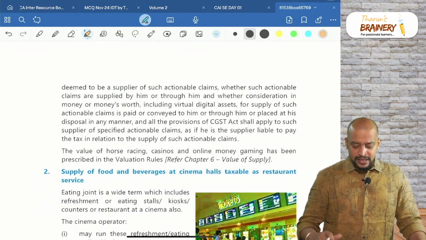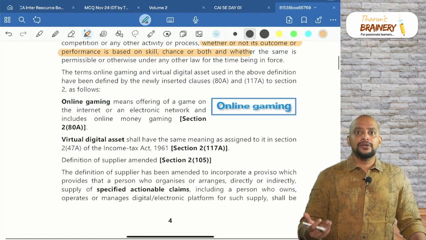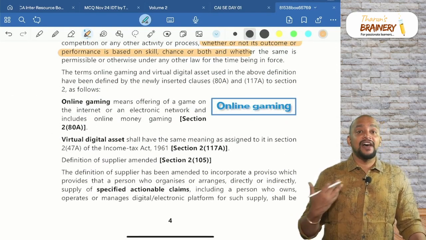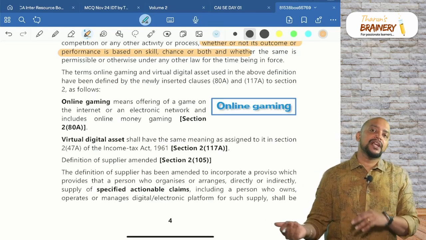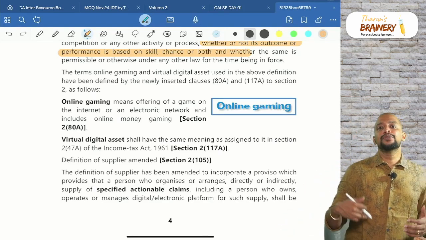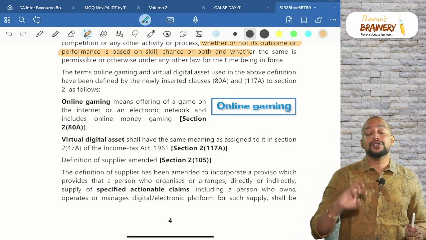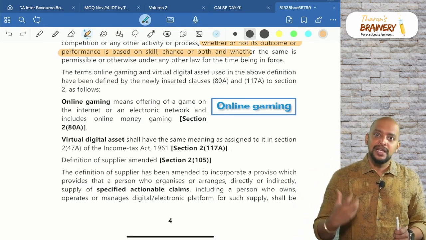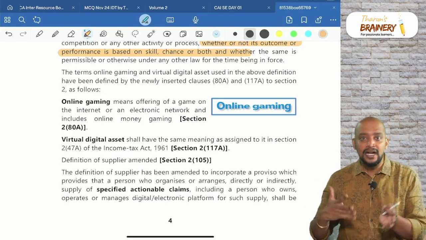And with respect to casinos and other things, for valuation we have a separate valuation methodology, but that separate valuation methodology you will be learning at CA Final level. So they have not given it at Inter level as to what should be taken as the valuation in case of these specified actionable claims like lottery, casinos and other actionable claims.